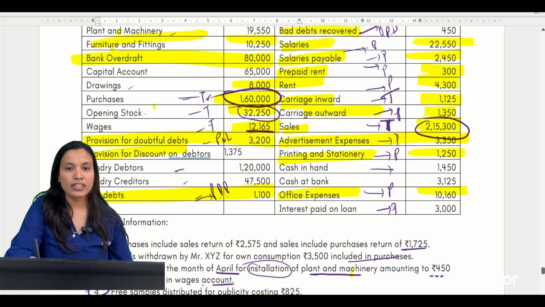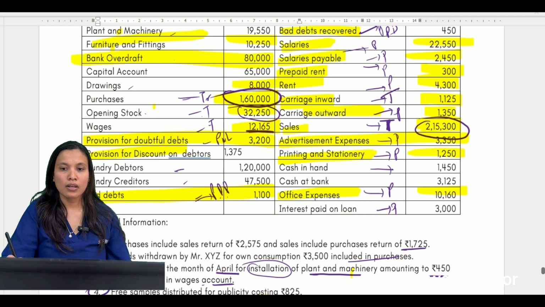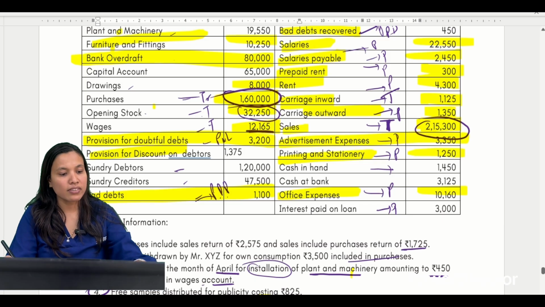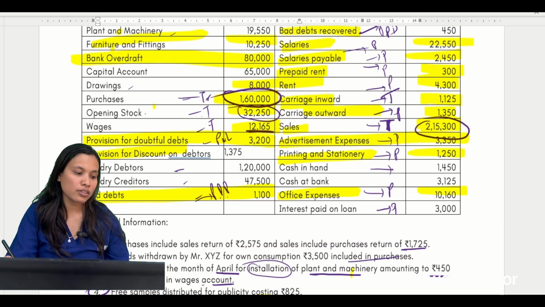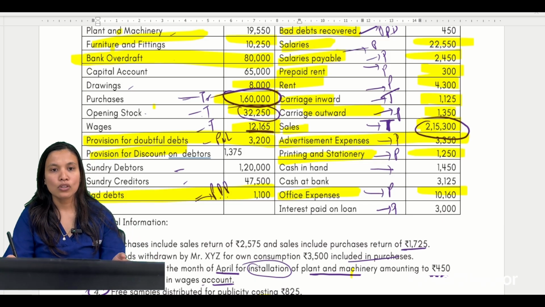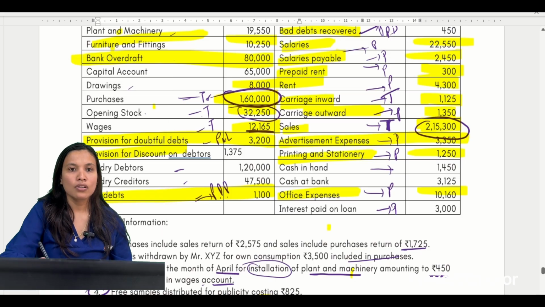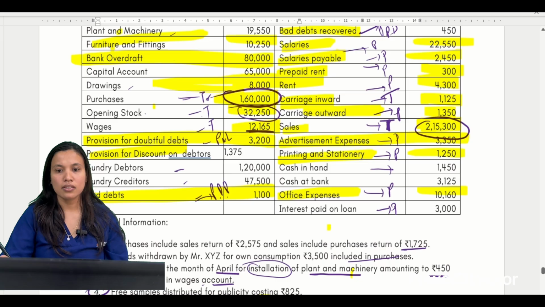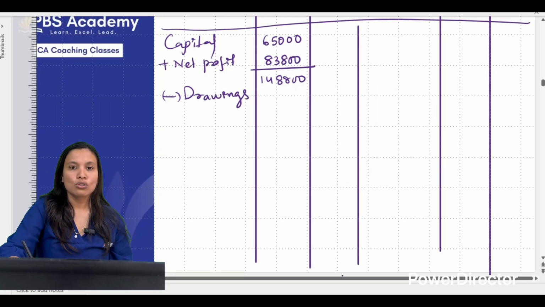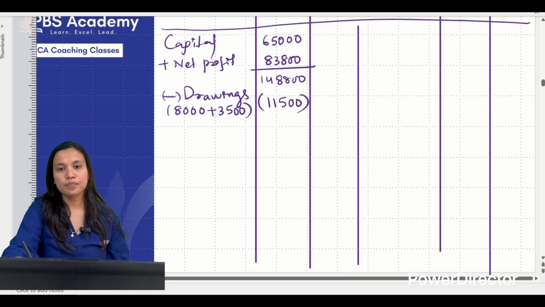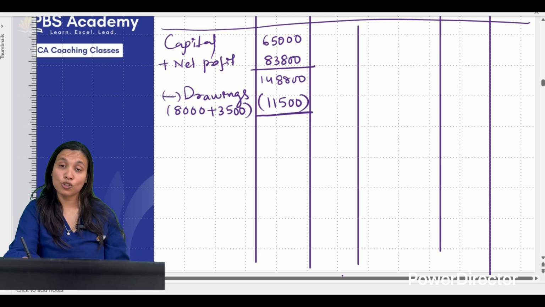But here we are given 8,000. But if you recall, there is one drawings adjustment given, as own consumption 3,500, correct? Here we are given how much drawings? Drawings is 8,000. So drawings is 8,000 plus there is one more drawings which has come on the debit side. So it is totally 11,500. Remember this to be done.